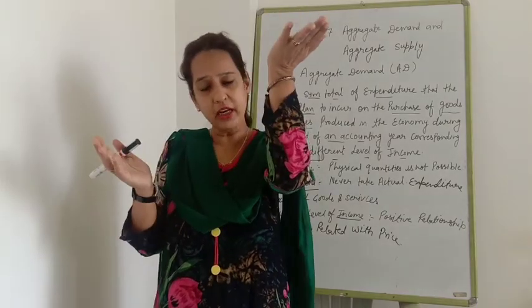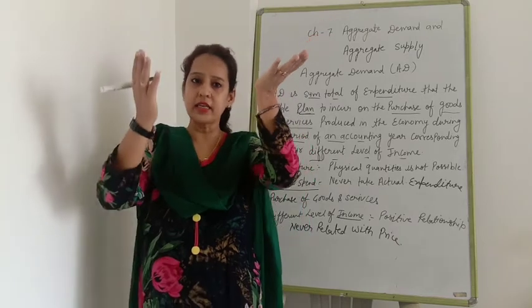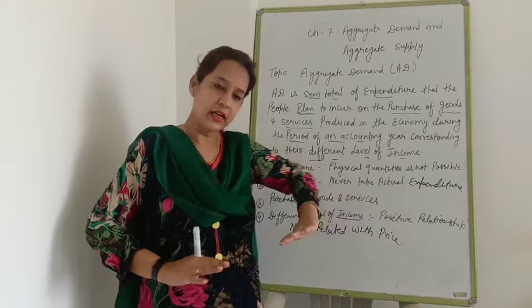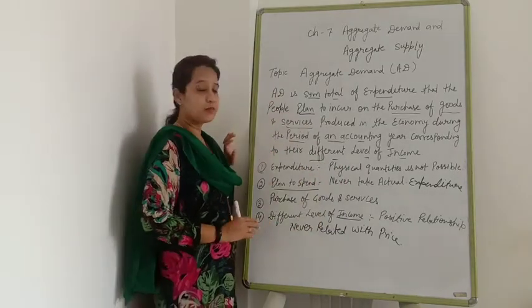As income increases, demand increases. As income decreases, demand decreases. Clear? That is known as aggregate demand. It means